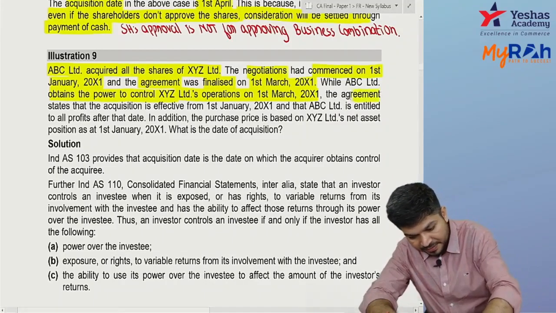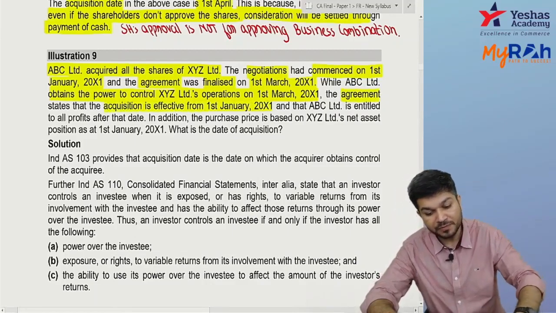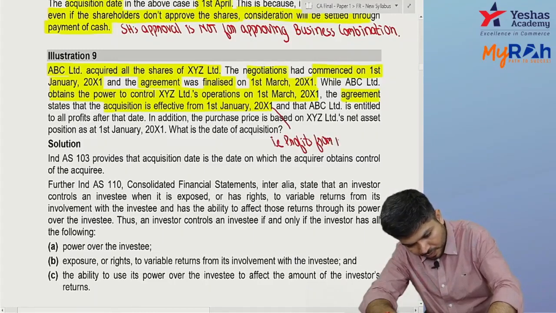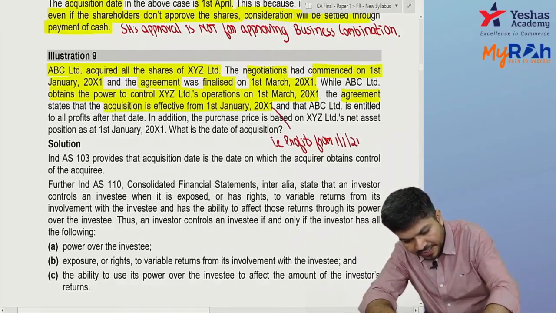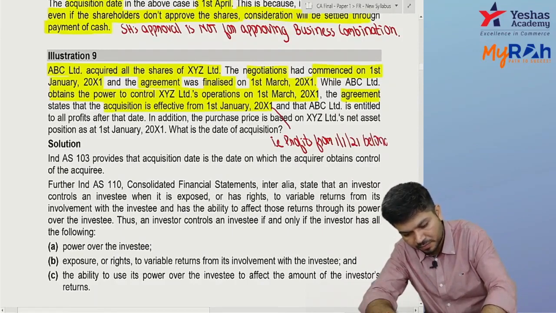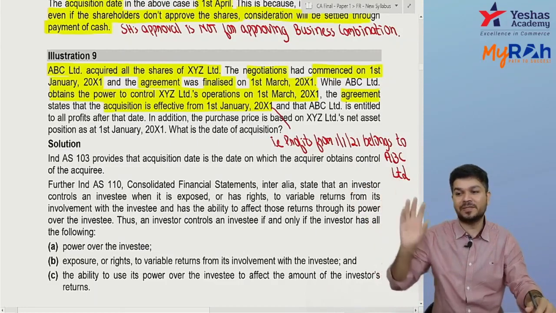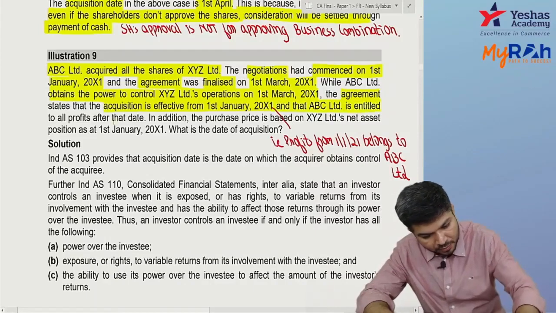But the agreement says the acquisition is effective from 1st January. So I got profits from 1st January; profits from 1st January belong to ABC. See, acquisition date is not the date from which you get profit. Acquisition date is the date when you obtain control, when you are able to take decisions. ABC Limited is entitled to profit after that date.